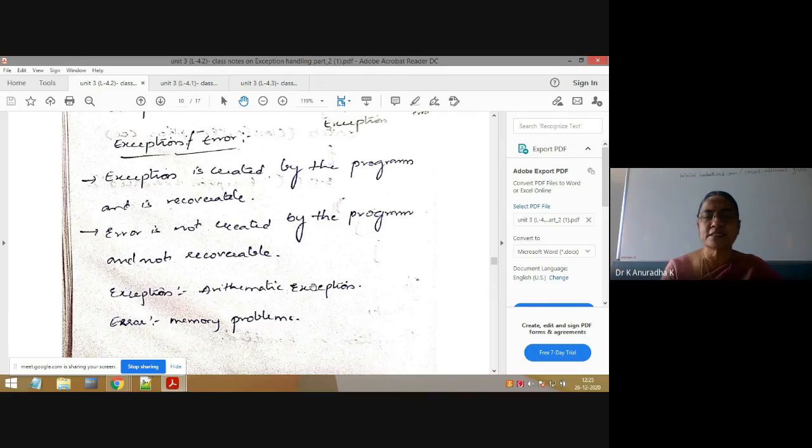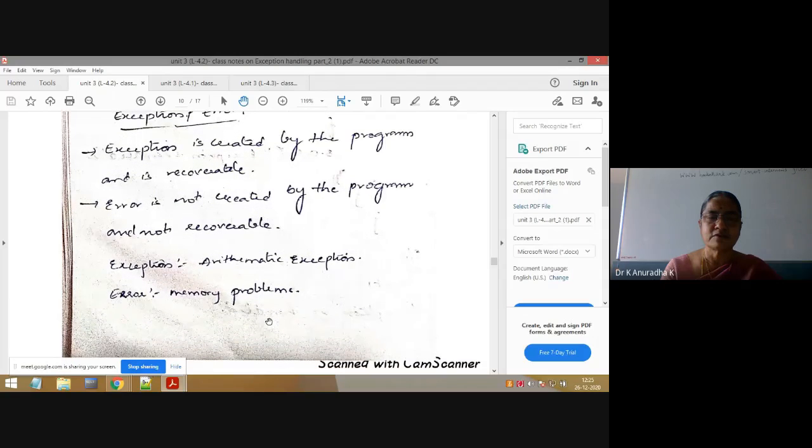Okay. Similarly, array index. We have created an array and we are trying to access an index value which is out of the range. So all these the programmers are writing. That's why these are called exceptions, which are created by the programmer only through the program. That's why an example of an exception is ArithmeticException. But if you take errors, these errors are not created by the programmers and not recoverable. Memory problems. So memory problems you can't rectify, no? That's why Exception and Error are two subclasses of Throwable.